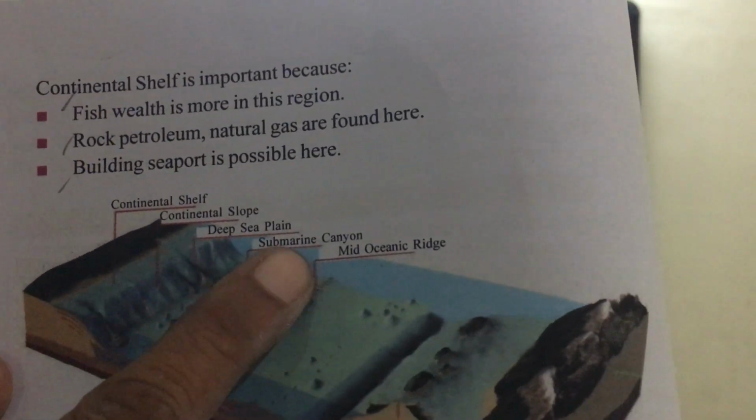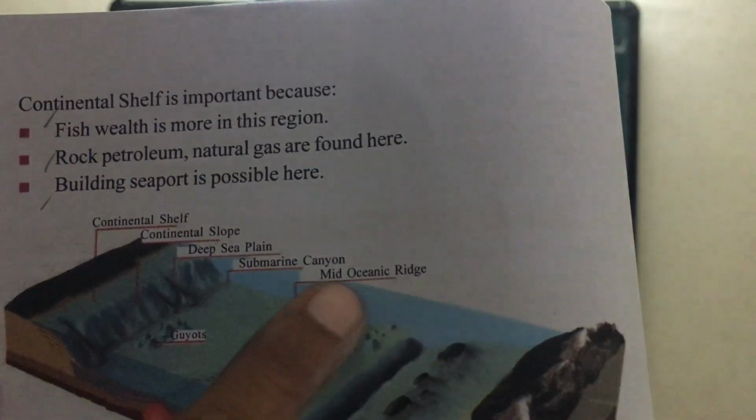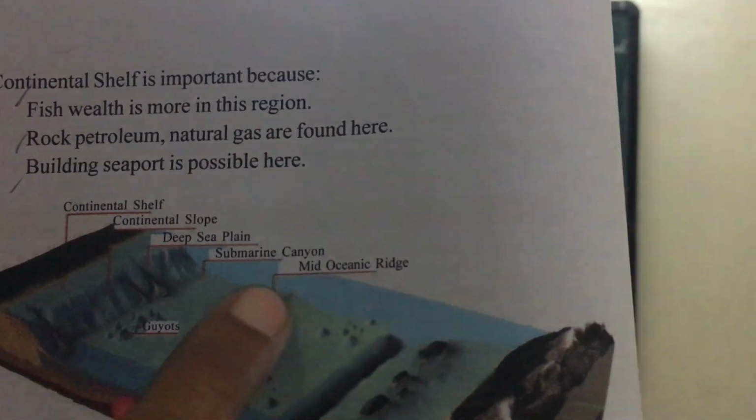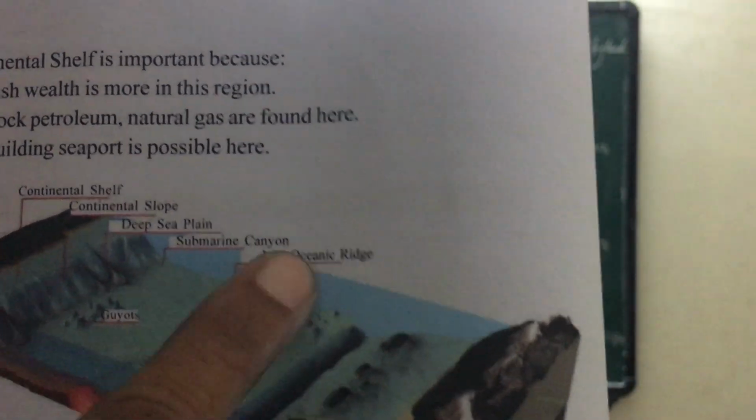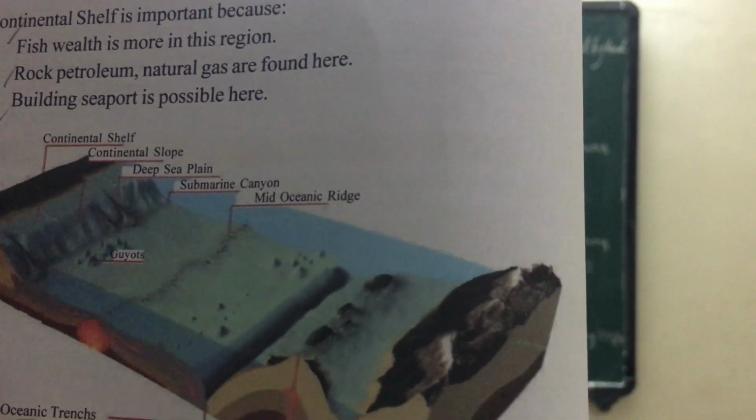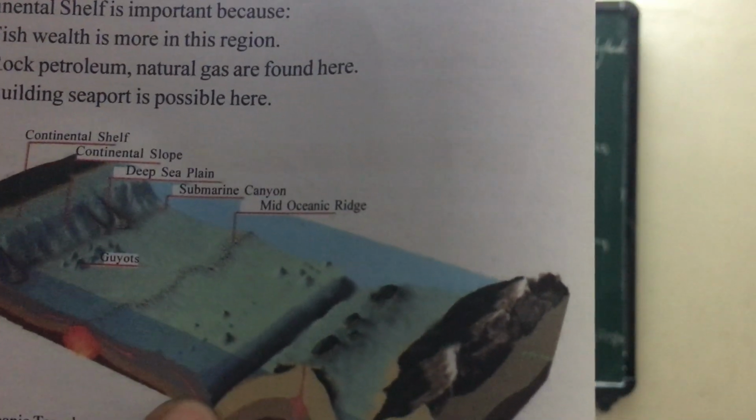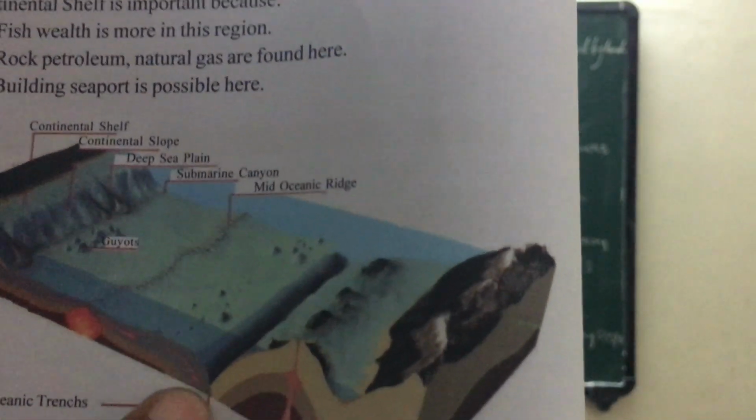Next one is submarine canyon. This is mid-ocean ridge. Next one is oceanic trenches. Look at this trench. Oceanic trench.